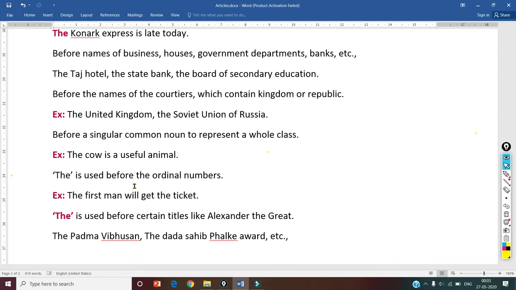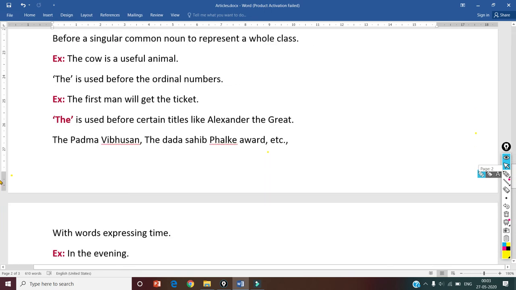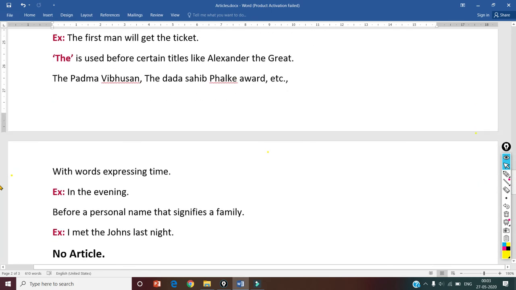Next, the is used before the ordinal numbers. Ordinal numbers mundu kuda the ane article ni vaadtam. The first man will get the ticket. Here first is known as ordinal number. First, second, third, fourth, these are all called ordinal numbers. Before ordinal numbers also we use article the.